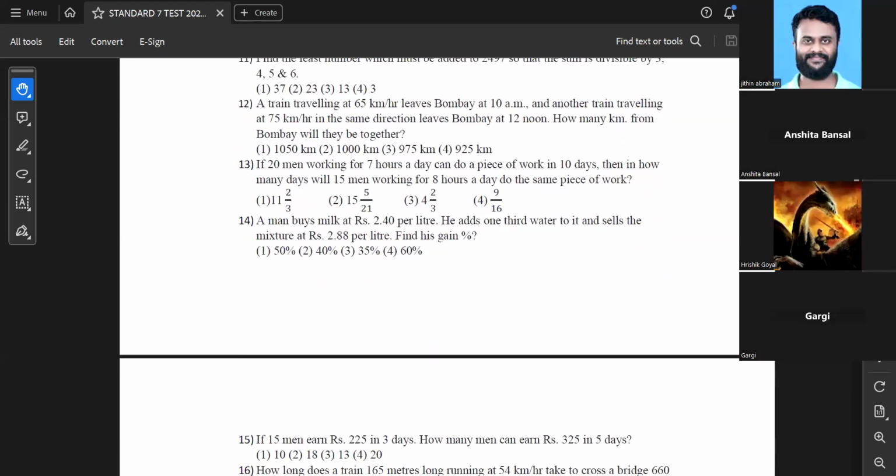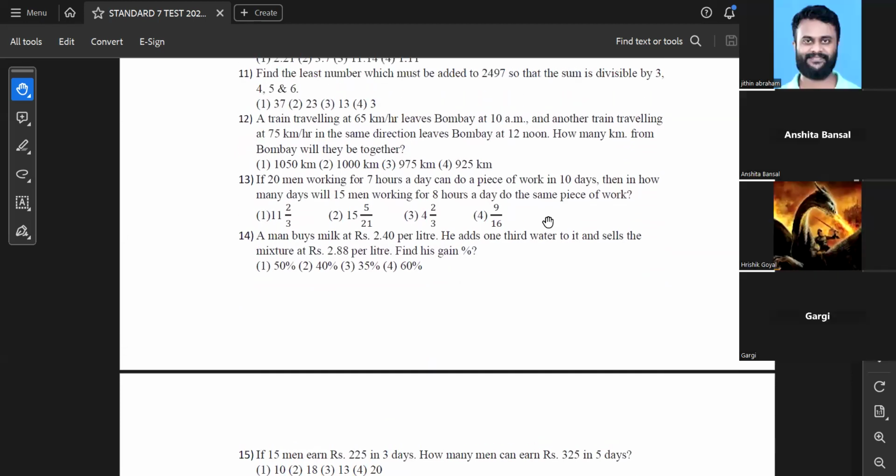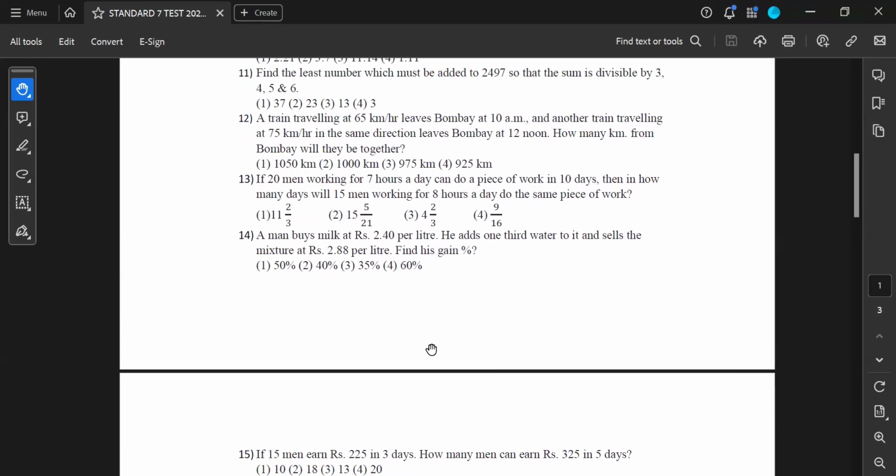So I just had one doubt with the sum you solved in part one. 11th problem. Okay. What is your doubt? I understood that you did the LCM. Then why did you multiply with 40, 42? Because I wanted to find the multiple of 60 beyond 2497. What multiple of 60? That is 60 multiplied by 42 is 2520.